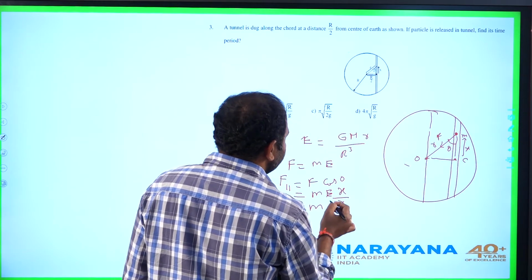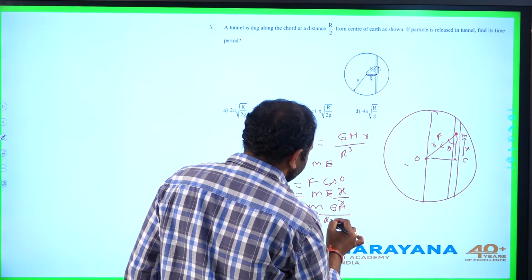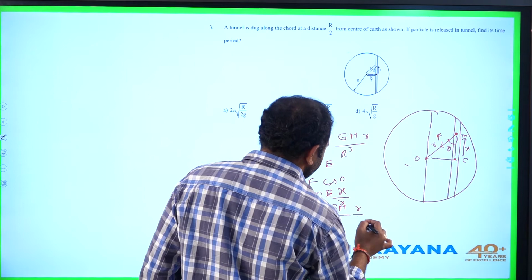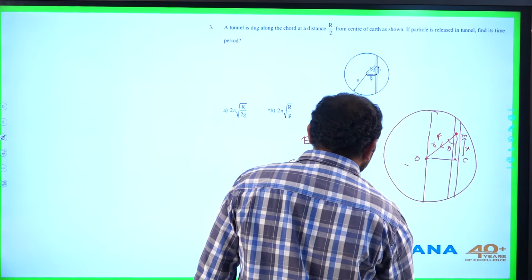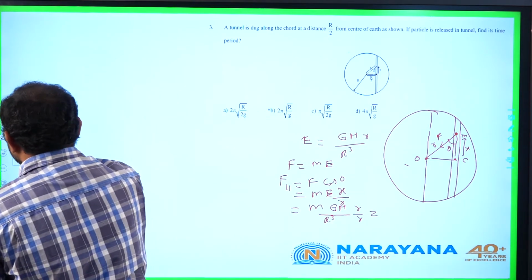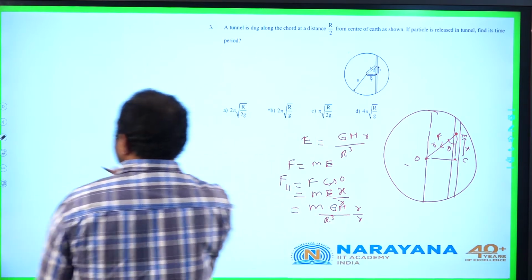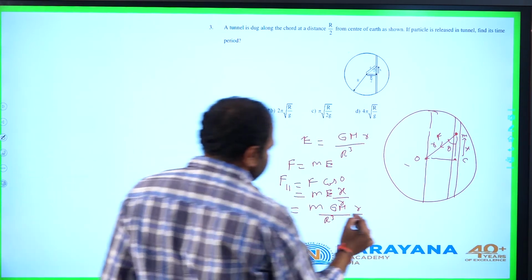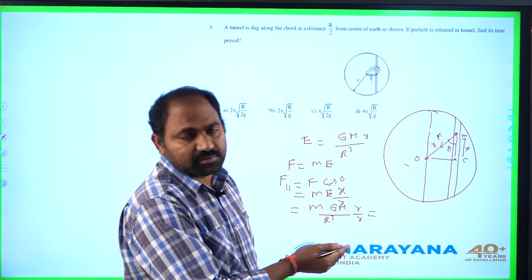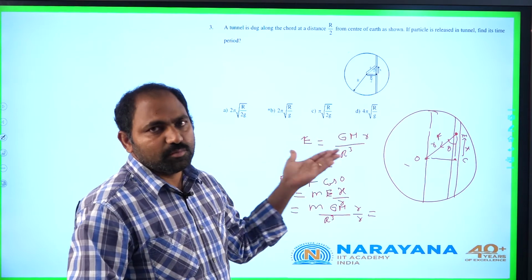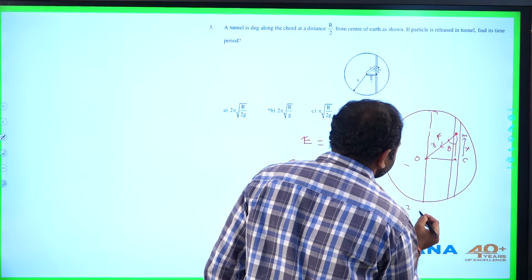M is mass of particle, E is gravitational field, it is GM by r cube into r by r. It is clear, r gets cancelled. This expression is nothing but restoring force, because this force is acting towards the center of tunnel. As it is restoring, we can compare this force with the force of simple harmonic motion, that is m omega square x.